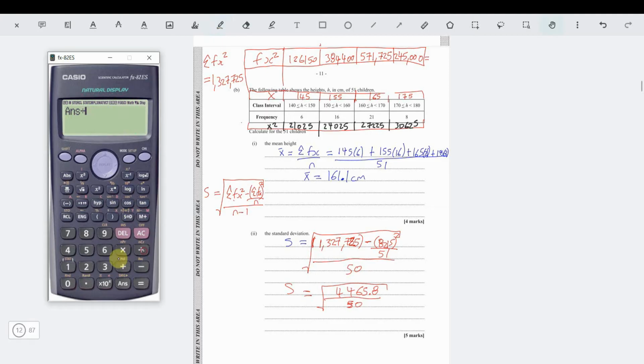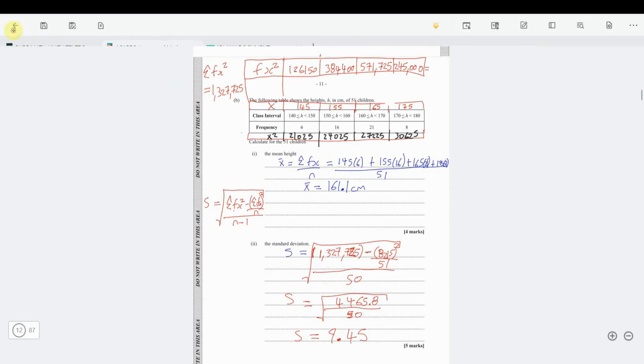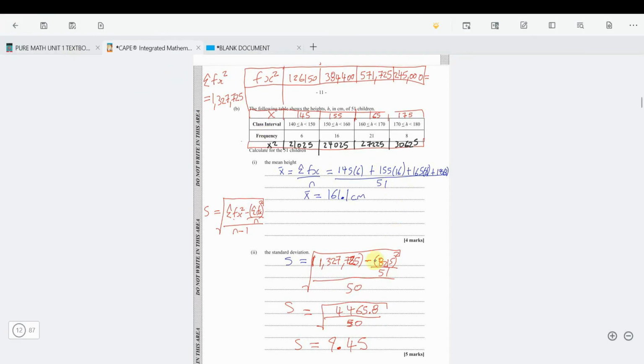Then now we're going to divide it by 50. And then we square root it. So now our standard deviation is just 9.45. So the standard deviation is 9.45. That means each person's height on average deviates from the mean by about 10 centimeters, or 9.45 centimeters, which is not bad. That's a standard deviation. That's not bad at all.